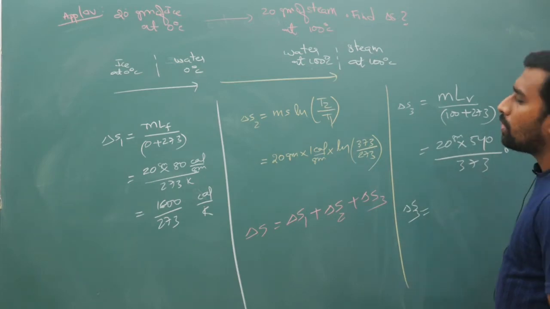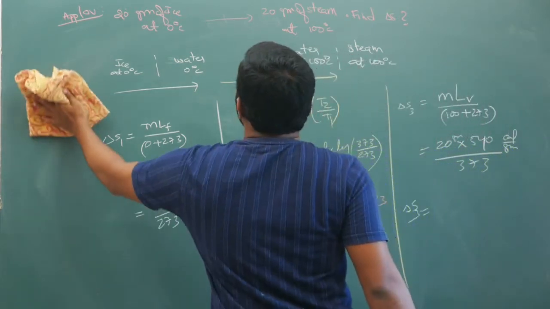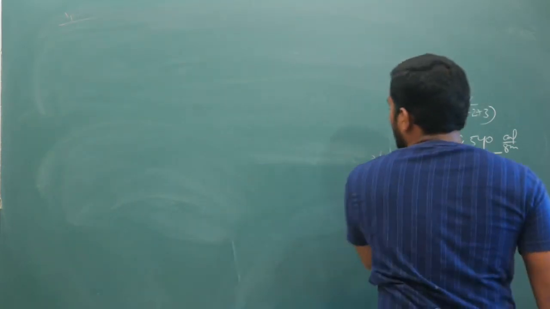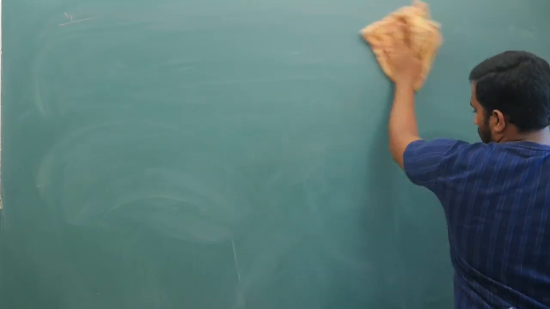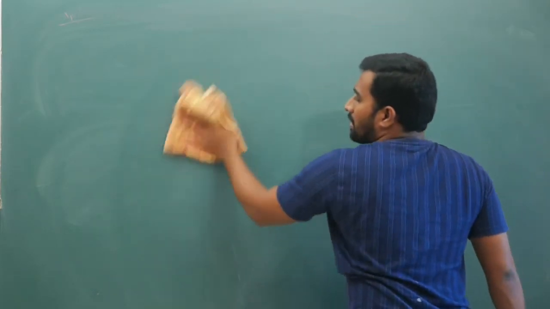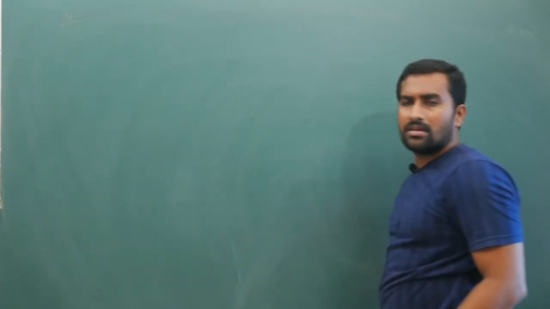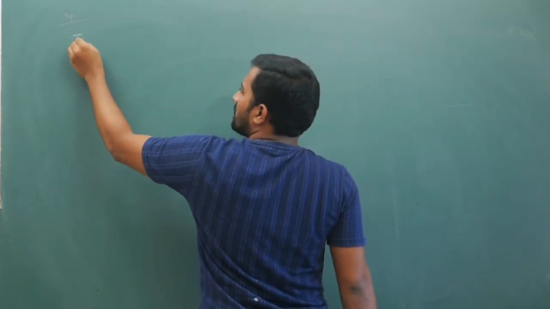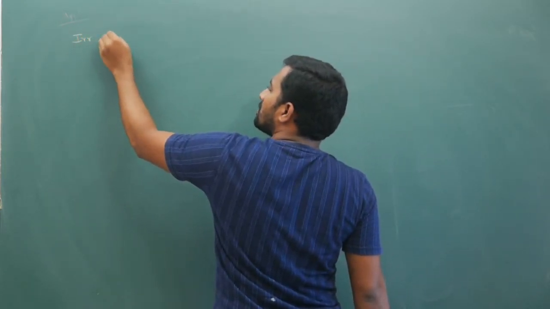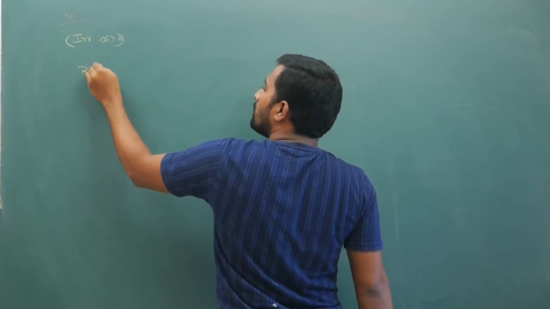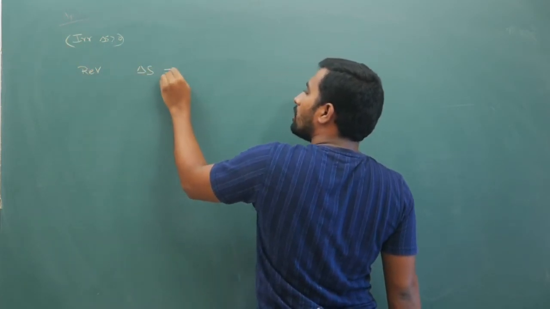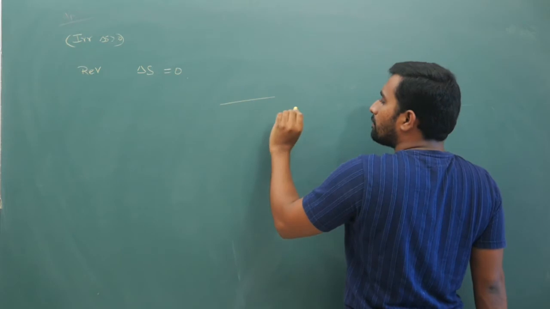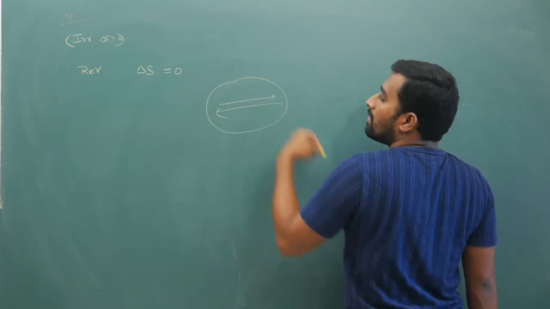Now once this is known, the next thing is, if you take a cyclic process, usually cyclic and reversible process, here all these processes can be irreversible. For an irreversible process, entropy will usually be greater than 0. So for irreversible, usually delta S is greater than 0. Now for a reversible process your delta S is equal to 0. In terms of chemistry, the concentration of reactants and products will be equal. So this is your symbol of equilibrium.